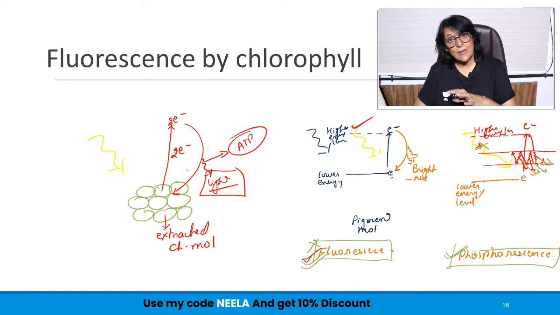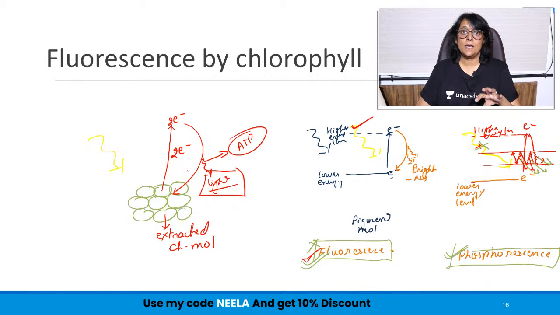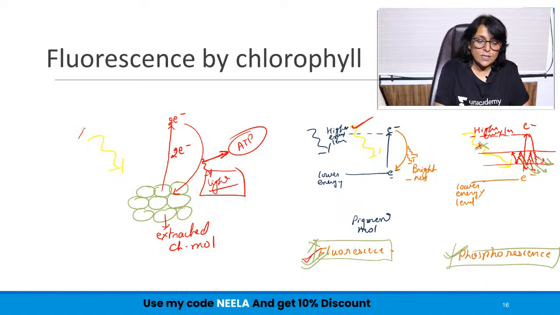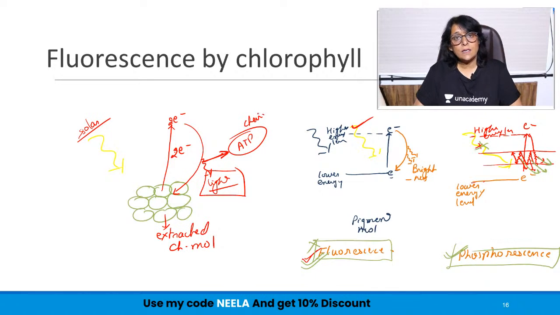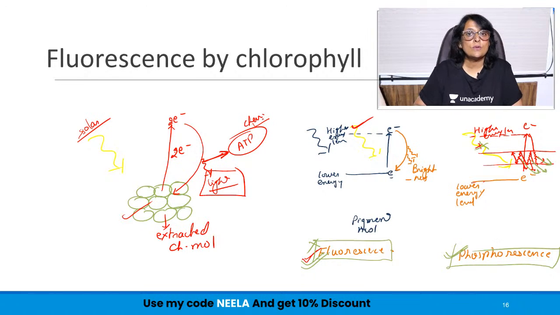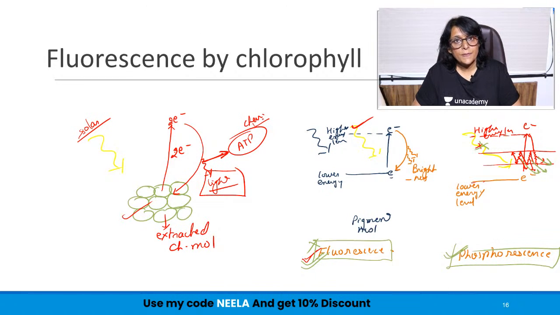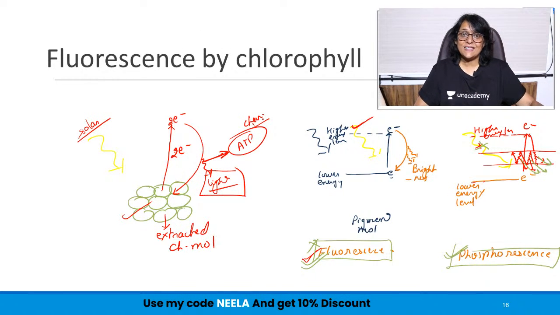But when the same thing happens inside the plant system, it is efficient to capture this lost energy to generate ATP. So energy is solar here, and then this is chemical. So this is what is done. The first step in photosynthesis: solar energy is captured by chlorophyll and is used to generate chemical energy. So plants have the capacity to convert solar energy into chemical energy.